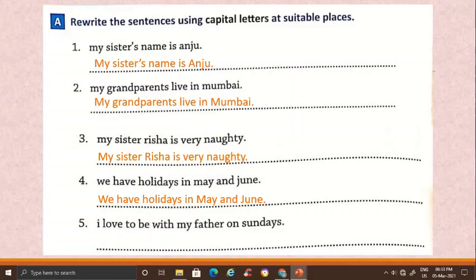5. I love to be with my father on Sundays. Here, I will be capital. 2 reasons. It is the beginning of a sentence and I is always capital. Sundays is a day of the week, so it will also begin with a capital letter. So, I love to be with my father on Sundays. I capital, S in Sundays capital.